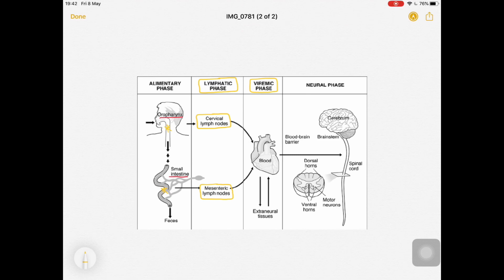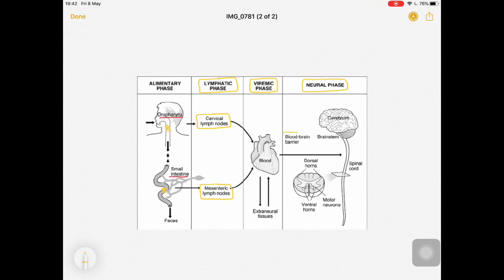So with the help of blood circulation, they will be entering into the brain, because the heart will be circulating its blood into the several organs, right? So finally they will be going toward the heart, and the heart will be contracting. By the help of the contracting of the ventricles, they will be supplying the blood to the several organs, and one of the organs which will be affected over here is the brain. So then finally it will be the neural phase over here.